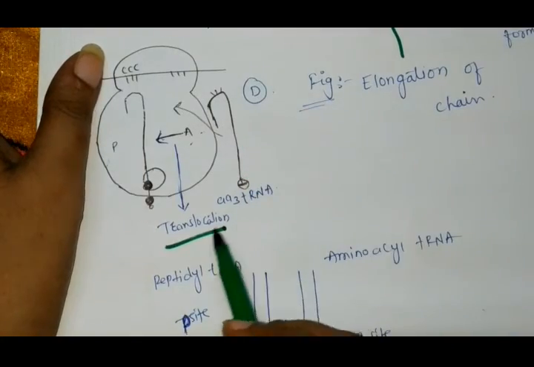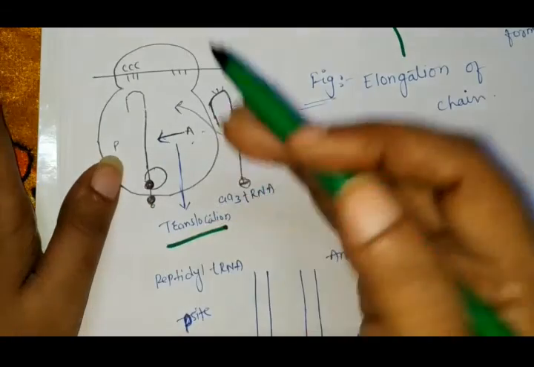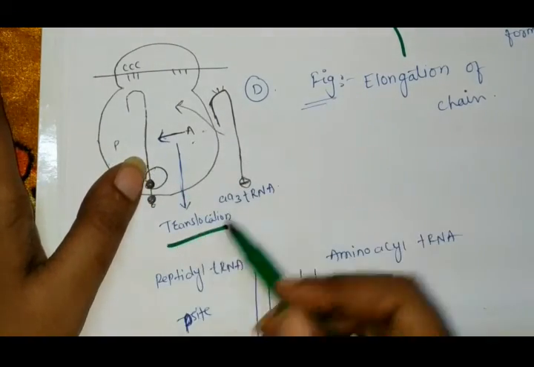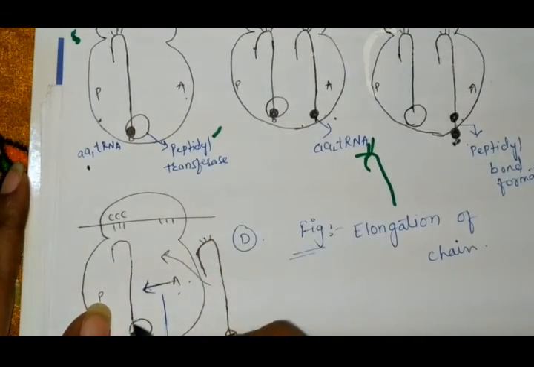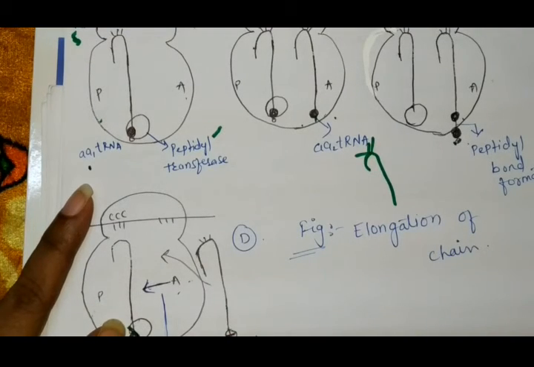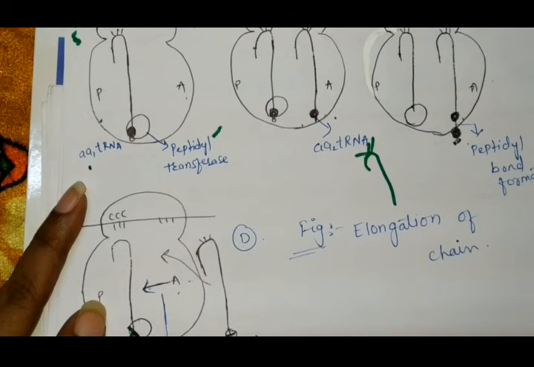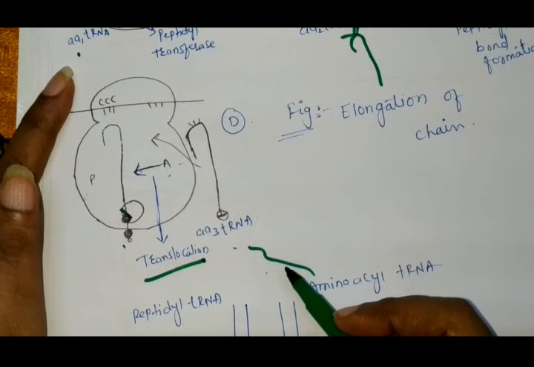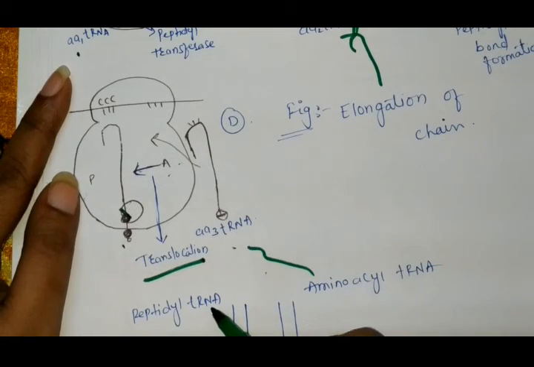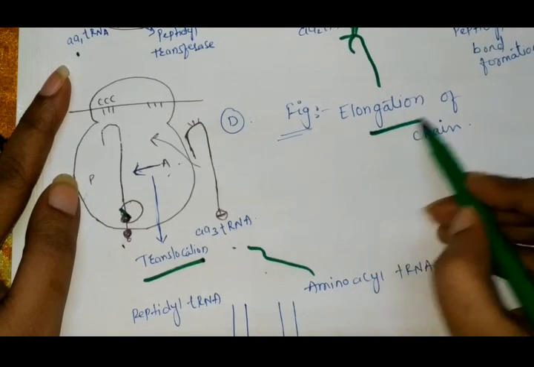In the next process, both amino acids dissociate from their tRNA with the help of the peptidyl transferase. Through peptidyl transferase this bond breaks down, and now it gets attached to the new tRNA of the third amino acid. Now it forms the chain of the polypeptide and forms the peptide bond. That's why the formation of the polypeptide chain is done and elongation is completed.